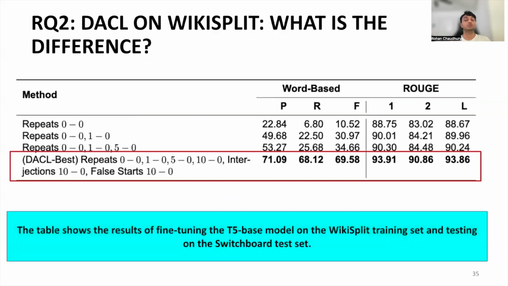Now we move on to research question 2. How will DACL perform with curriculum learning on an out-of-domain dataset, which is the Wikisplit dataset? This table shows the results of fine-tuning the T5 base model on the Wikisplit training set and testing on the Switchboard test set. The scores obtained for DACL best here are lower than the scores obtained for DACL best on Spotify. However, the same trend of score increase is followed in the subsequent curriculum learning stages here as well.